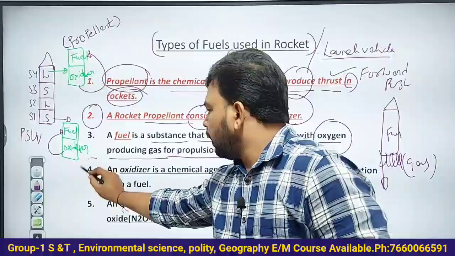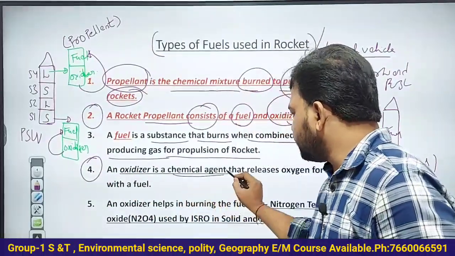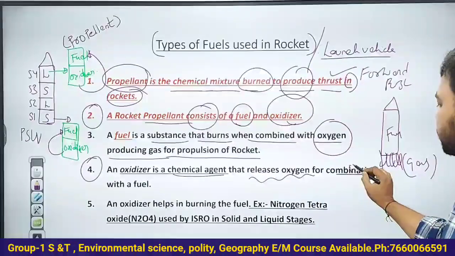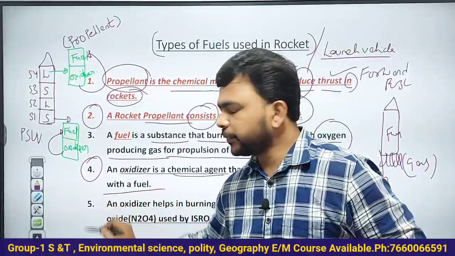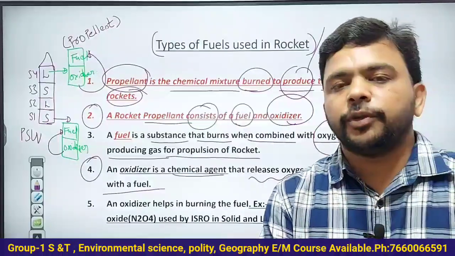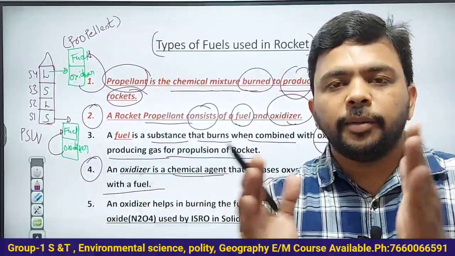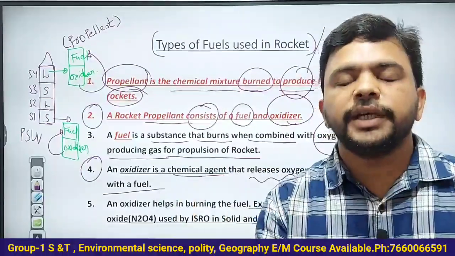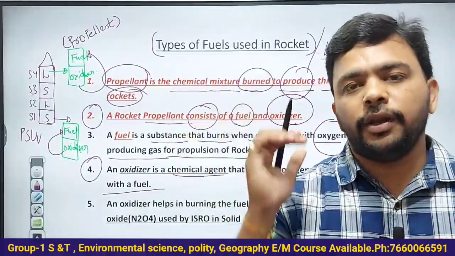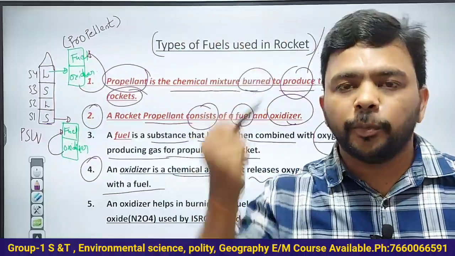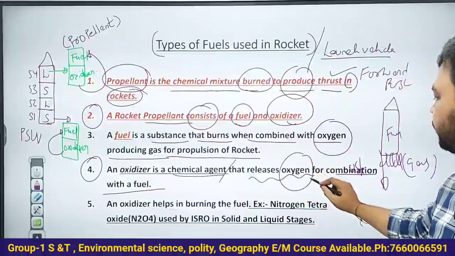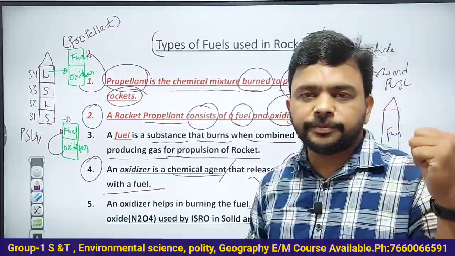Now see here. An oxidizer is a chemical agent or a chemical substance that releases oxygen for combustion with a fuel. Fuel is a chemical substance used for the propulsion of the rocket. That fuel is ignited with the help of oxidizer. So what is an oxidizer? It is a chemical agent which releases oxygen. That oxygen will ignite the fuel, and the fuel will burn and the rocket will be propelled. Oxidizer is a chemical agent that releases oxygen for combustion of fuel.